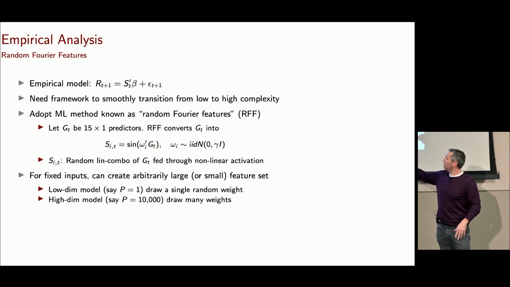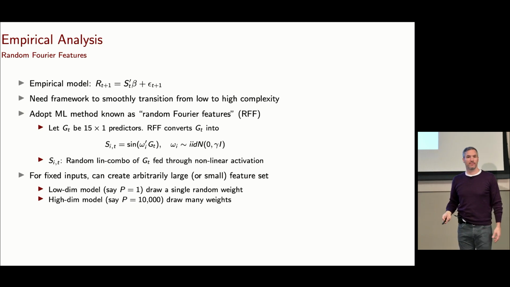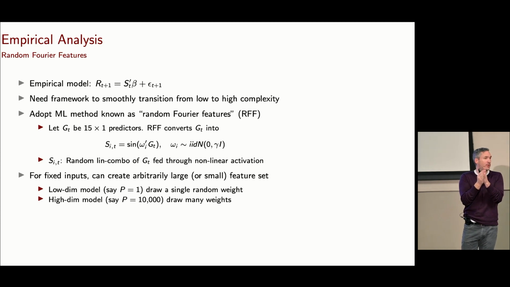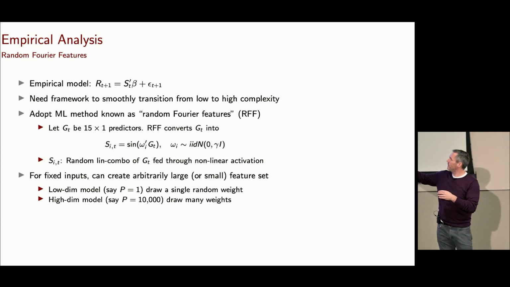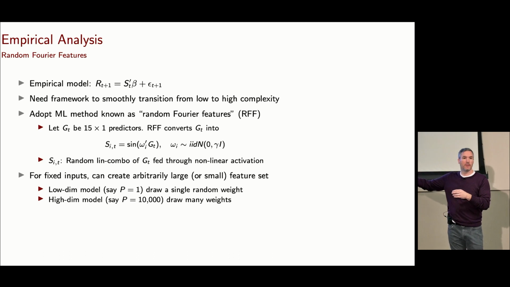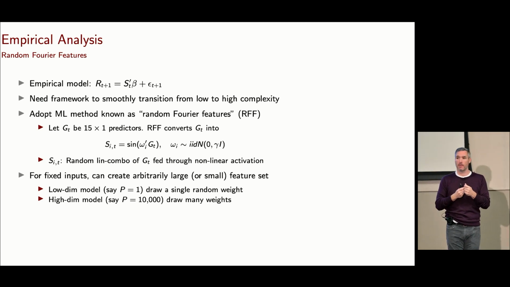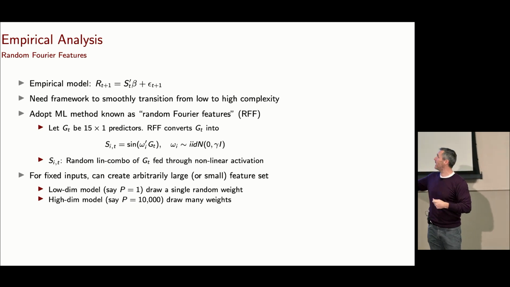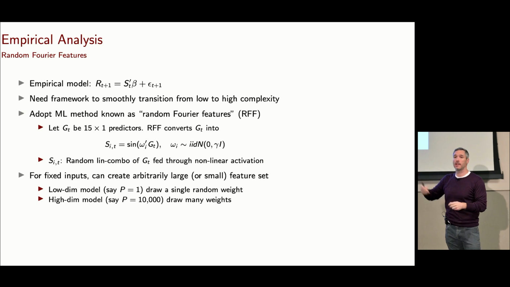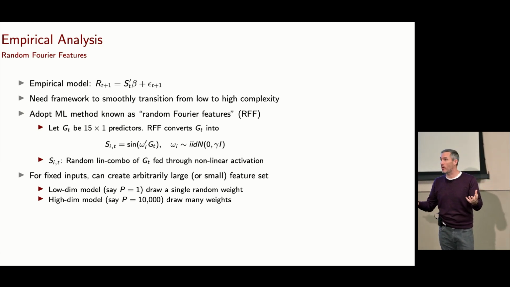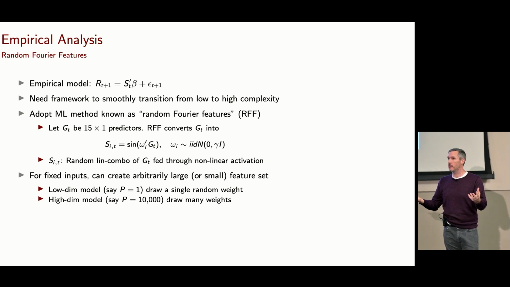I'm going to draw a random 15-dimensional vector and use that to combine a weighted sum of the 15 predictors. Then I'm going to feed that through a nonlinear function. If I do that one time, I've produced one nonlinear transformation of the 15 Goyal-Welch predictors. If I take a second draw, I can produce another nonlinear transformation, a different representation of the Goyal-Welch data.